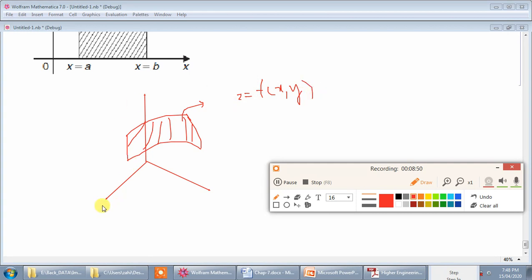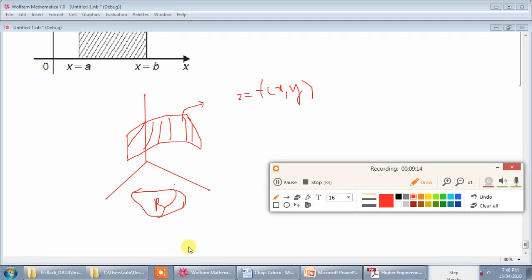And if you take its projection on the xy plane, you get a region like this, suppose, and that region is R. It is not necessarily always a rectangle. It may have any shape. So that is the geometrical interpretation of your double integration.